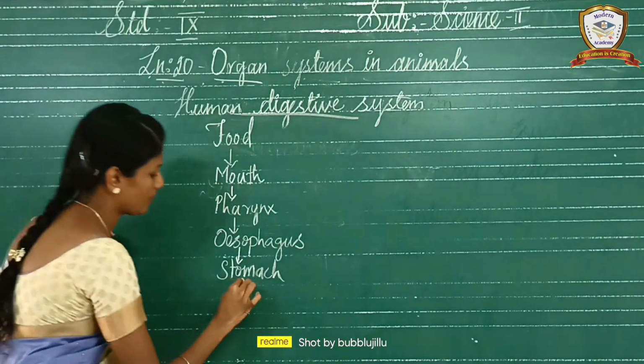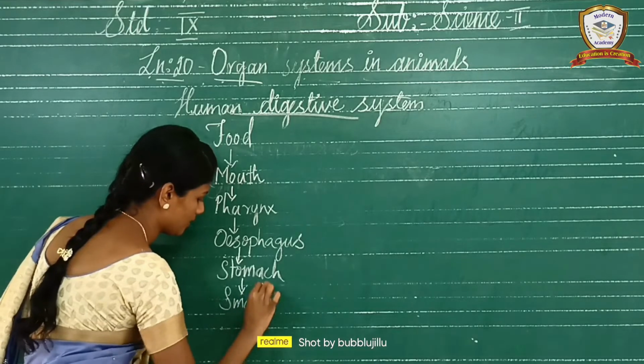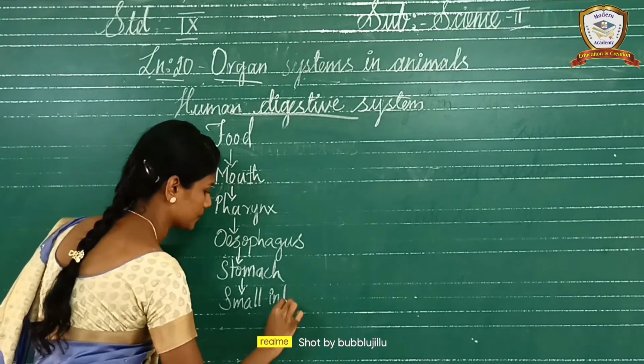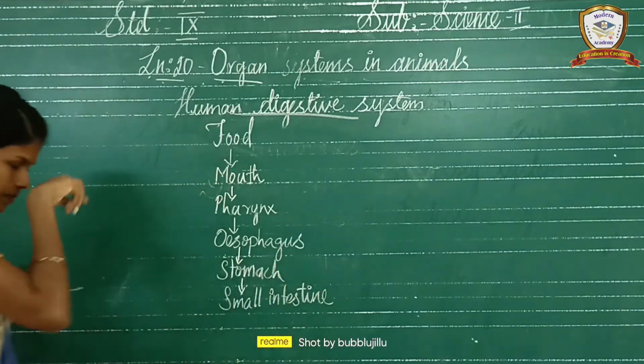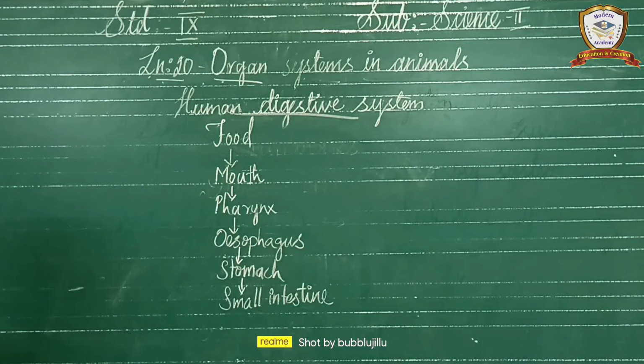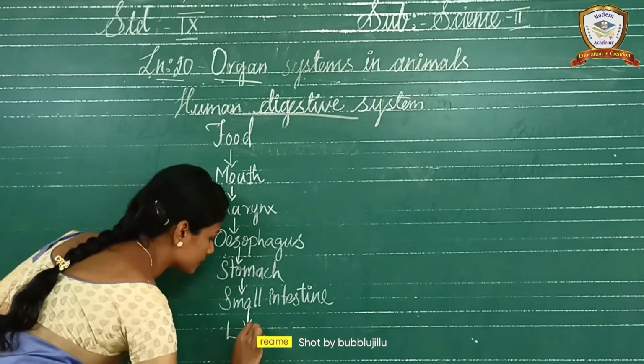Okay. Next to the stomach, there is the small intestine. Next to the small intestine, what is present? The large intestine.